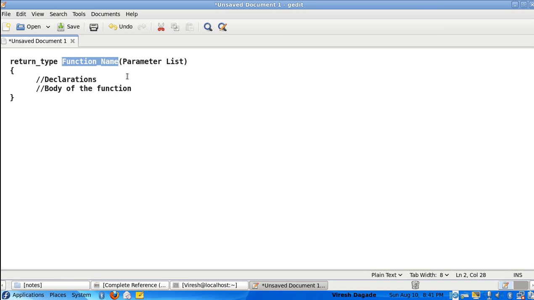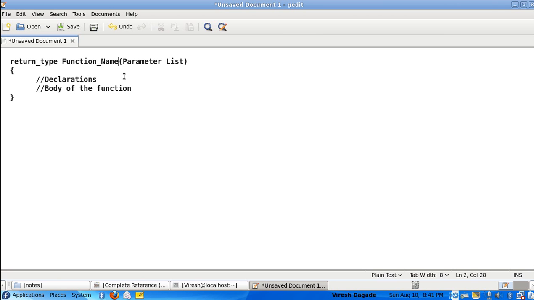In this case I can give the function name as add. Any name can be given. But the programmer should take care that he should not use any of the inbuilt function names. He cannot use them. So care should be taken. So this is the function name.